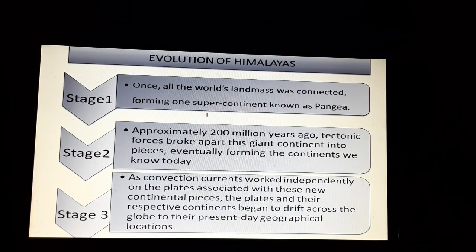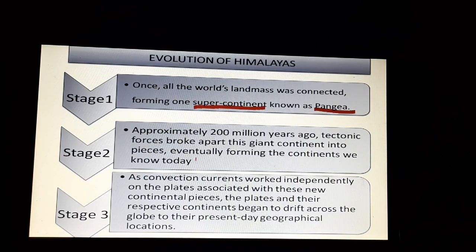Now, we all know that before the formation of the 7 continents that we have today, the earth was a single continent, that's a supercontinent, and the name of that supercontinent was Pangaea. Pangaea had 2 parts, Laurasia, which was the northern part, and Gondwana land, which was the southern part. India was a part of the Gondwana land, right? And approximately 200 million years ago, because of the tectonic movements, this Pangaea broke up and it started moving, right? And the plates and their respective continents began to drift across the globe, right?